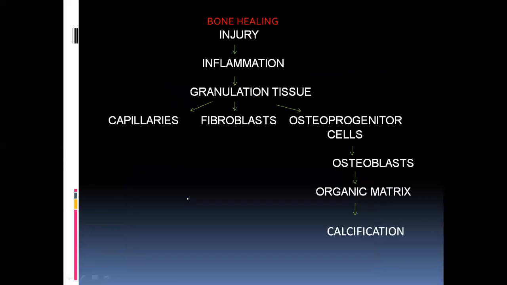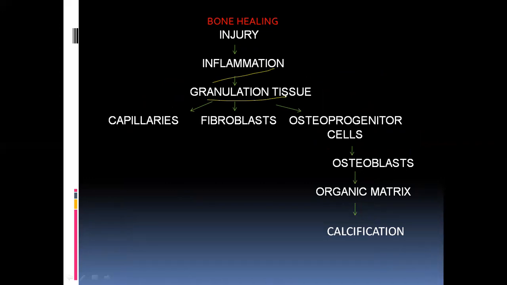Coming to bone healing, how does the bone heal actually? If there is any injury to the bone, there will be inflammation, right? Inflammation will lead to redness, and granulation tissue formation will be there, because different types of cells will invade that particular area of the injury.